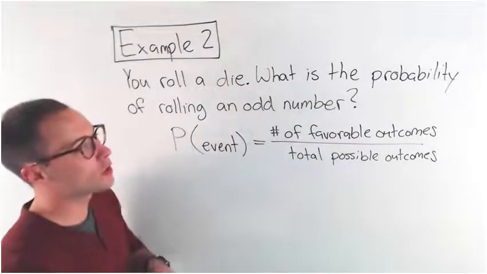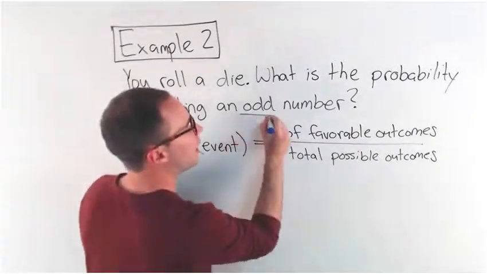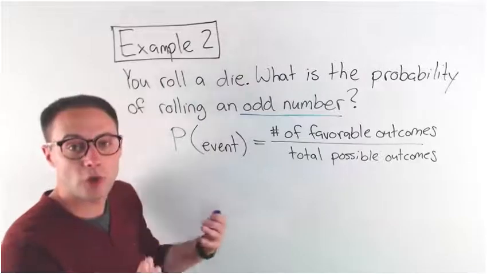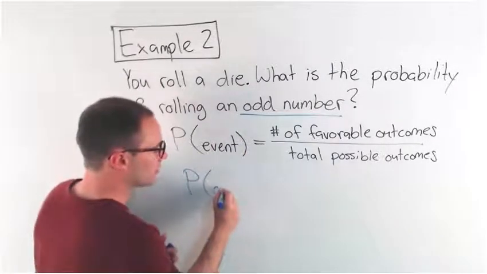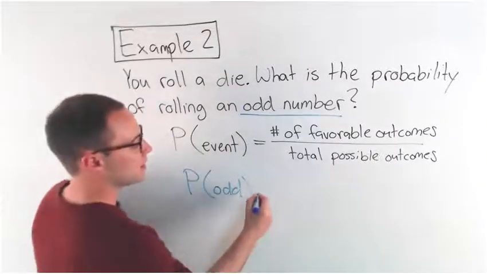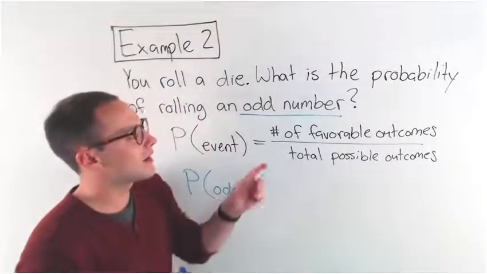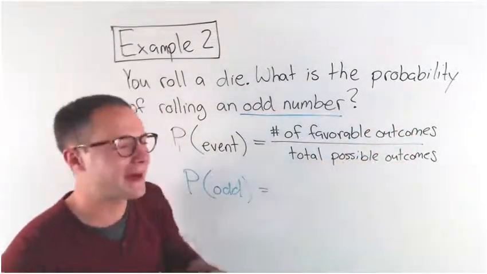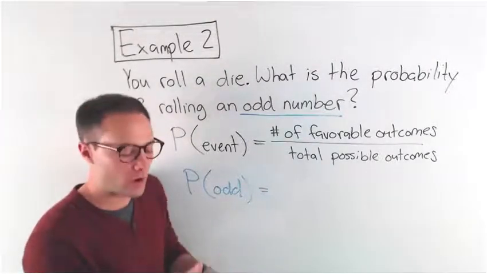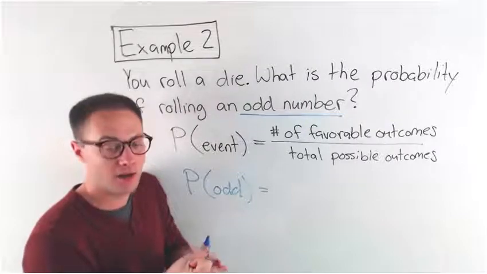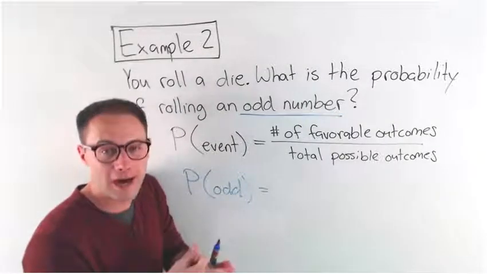So, for example, example 2, you roll a die. What's the probability of rolling an odd number? I would write it like this. Probability of, I want an odd number, that's the event, is, well, how many favorable outcomes are there? How many ways can I roll an odd number? Well, I could roll a 1, that's odd. I could roll a 3 or a 5.